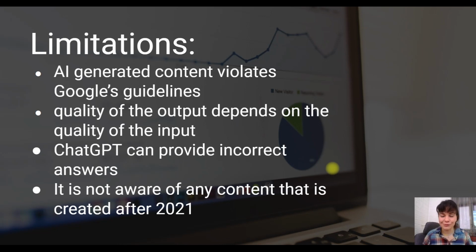Yes, ChatGPT-3 can provide incorrect answers. We already talked about it. You should also know that this technology is not aware of any content that was created after 2021.